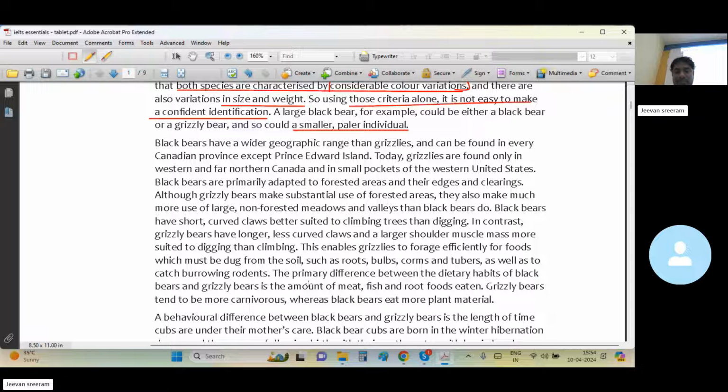The primary difference between the dietary habits of black bears and grizzly bears is the amount of meat. Grizzly bears are more carnivorous. So there is no comparison of which is heavier than the other. Is there any comparison between their weights?